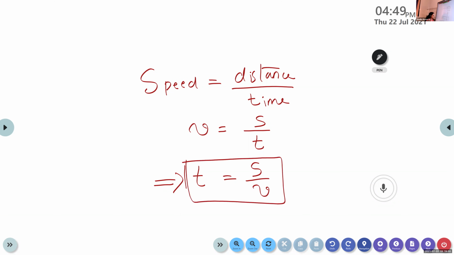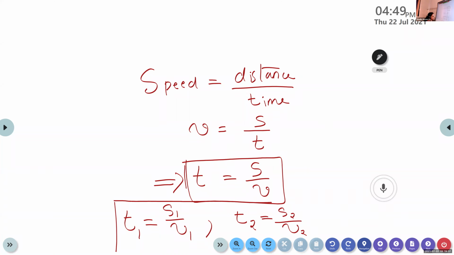Then students, can you say what is the equation for calculating time T1? T1 is equal to, here the distance and the speed for the first part is given. So how can we calculate the time T1? S1 divided by nu1. Good. Then Devi Krishna, what is the equation for calculating T2? S2 by nu2. Yes, T2 is equal to S2 divided by nu2. Okay, so here we get the value for time T1 and T2.